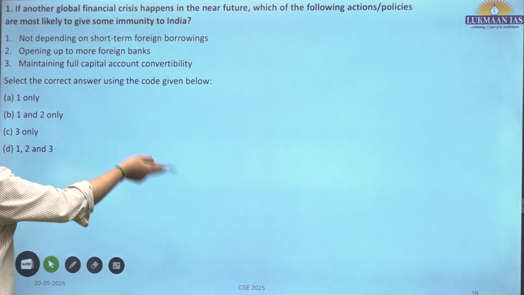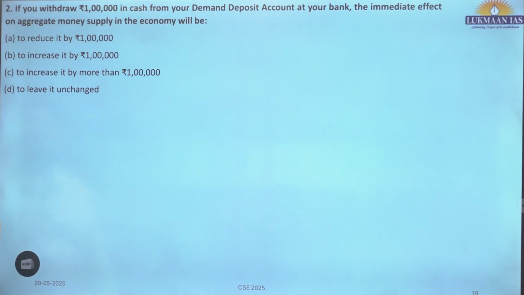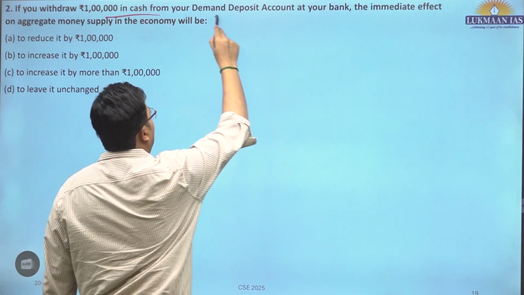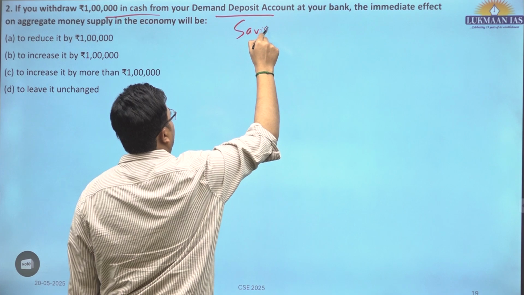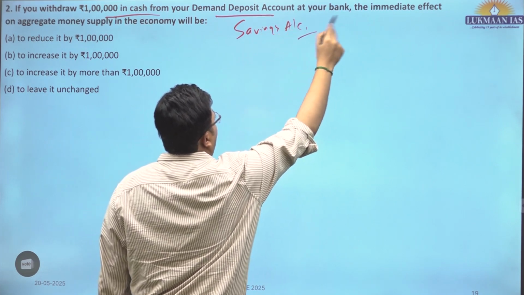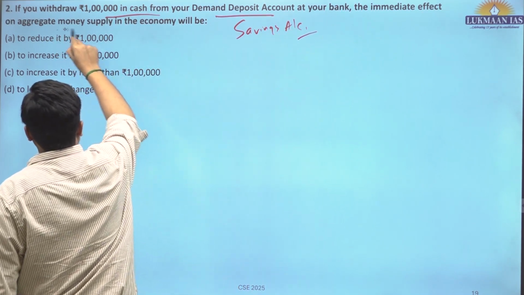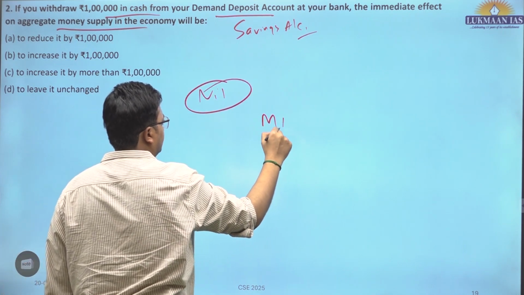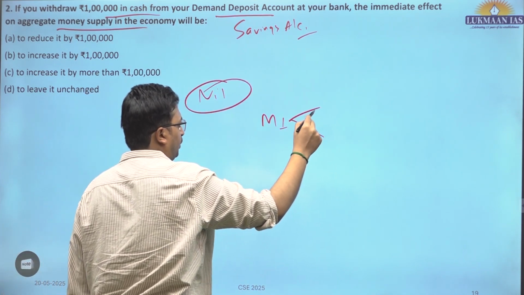Second question. If you withdraw rupees 1 lakh in cash from your demand deposit account, that is savings account, at your bank, the immediate effect on aggregate money supply is nil, because M1 has two important things.